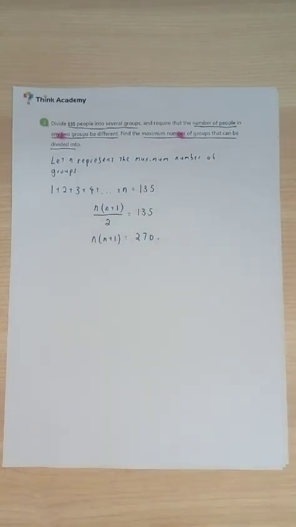Keep in mind that when you get this particular value of n, n multiplied by n plus 1 does not necessarily need to be equal to 270. It can be lesser than that, because remember we are forming groups. That's the idea behind this.